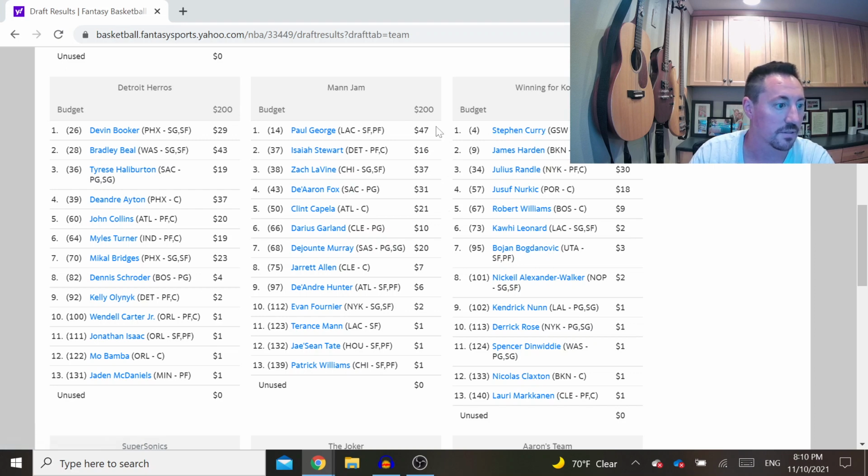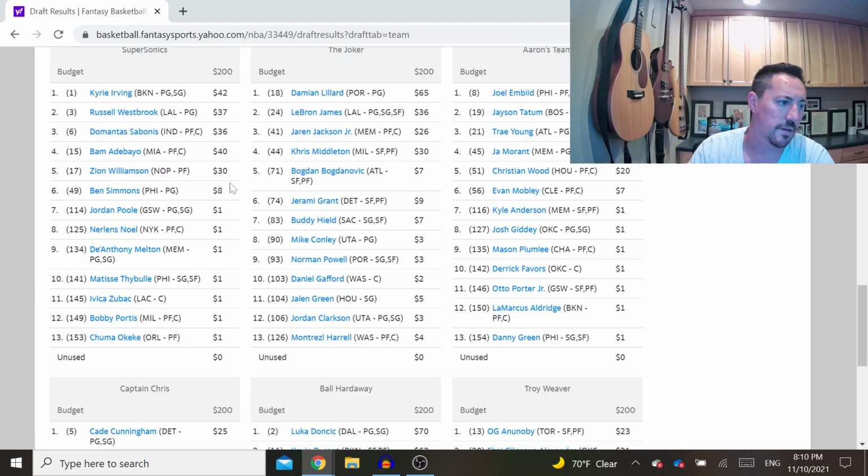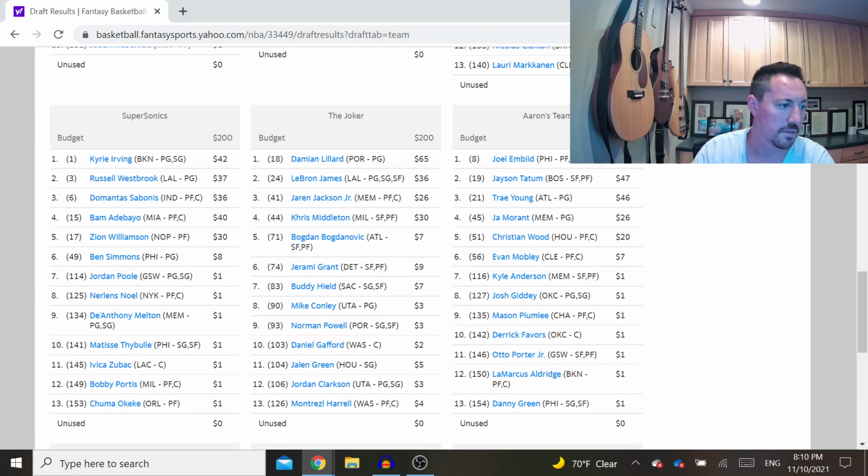Whereas the more balanced approach, if Zach LaVine goes down, it's not the end of the world because he has other scorers and other players that can kind of pick it up for him. So those are the 2 strategies that I think most people use. You can see here Damian Lillard, LeBron James, Jaren Jackson, Khris Middleton. So they got 4 players with most of their money.